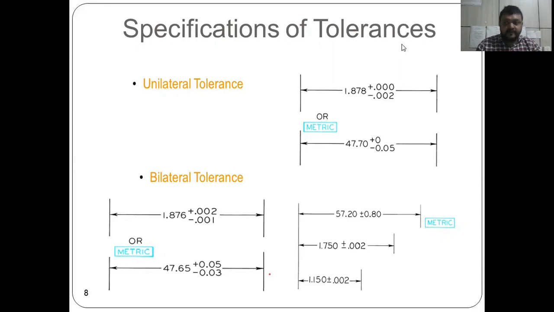Suppose you have to see the example here, where 1.878 is the actual dimension, and here unilateral means any one sided, the lower side is given. Like this, it may be on the positive side, but only on one side. In bilateral tolerance, we have to provide the tolerance on both sides. You can see the upper tolerance is also there, plus 0.002 and minus 0.001. So tolerances are provided both ways in this case.